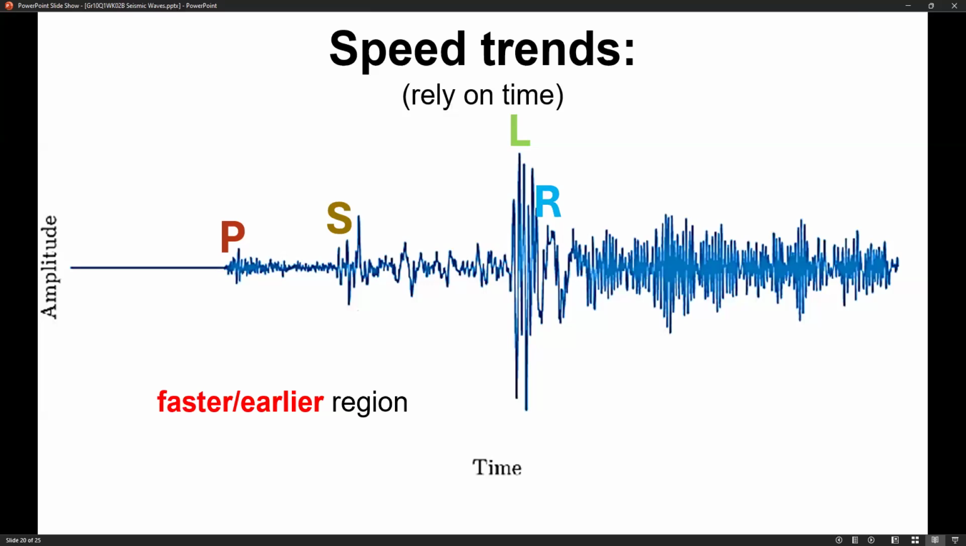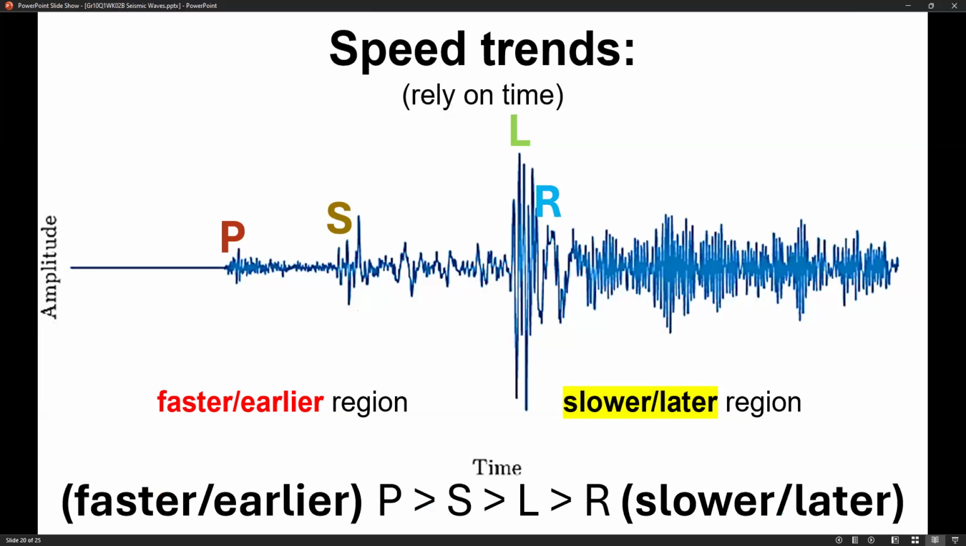On the other hand, the slower or the later regions recorded by the seismic wave are found on the right side. So if I ask you to arrange the four seismic waves from fastest to slowest, or from earliest to latest, we start from P, and then S, and then L, and then R. P is the fastest and the earliest, while R is the slowest and the latest.